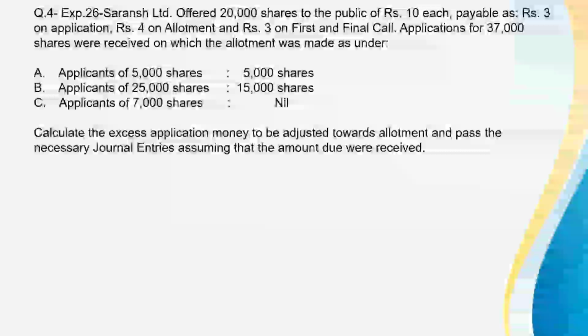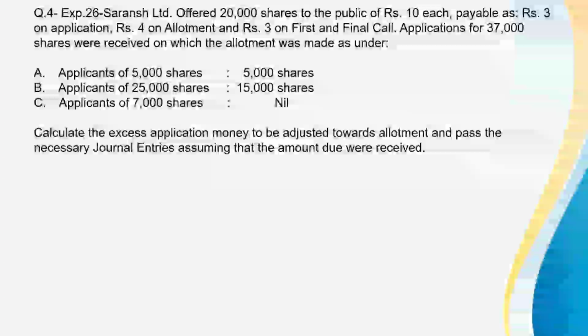Question number 4. Saransh Limited offered 20,000 shares to the public of rupees 10 each, payable as rupees 3 on application, rupees 4 on allotment, and rupees 3 on first and final call. Applications for 37,000 shares were received, on which the allotment was made as under.